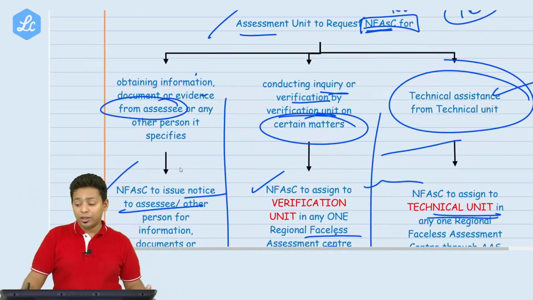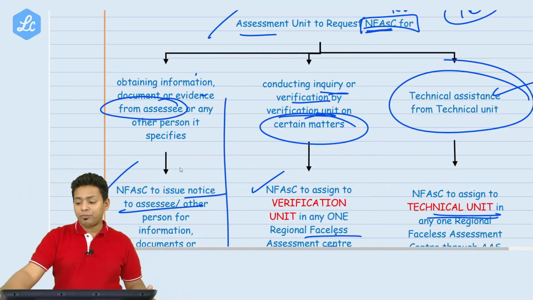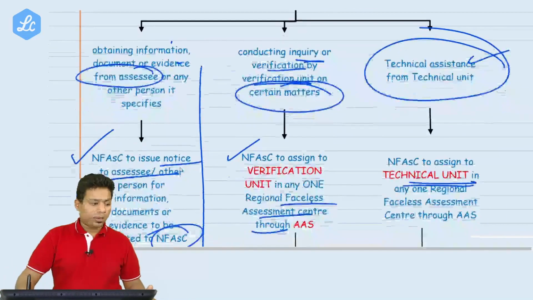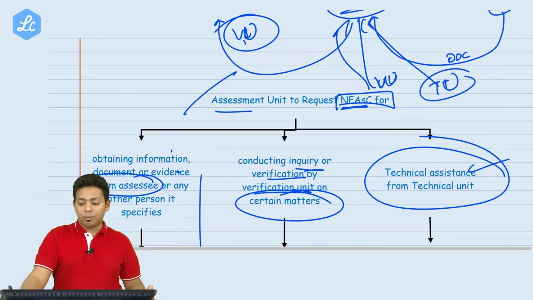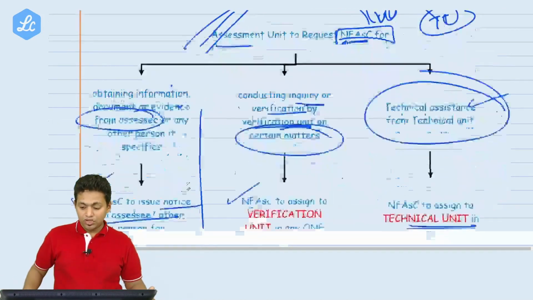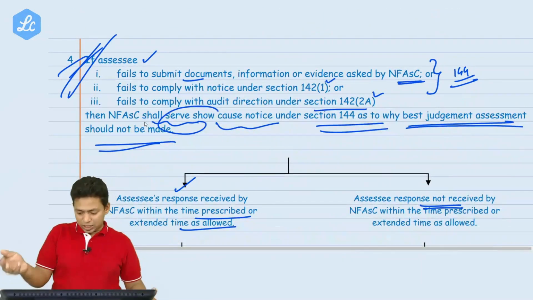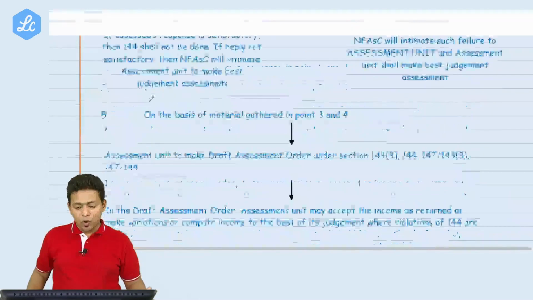You have to read all these things minimum 3 to 4 times. I don't know what will come in exam. In exam anything can come. This may come. They may ask how NFSC will handle the best judgment assessment. This may come, or finalization of order may come.